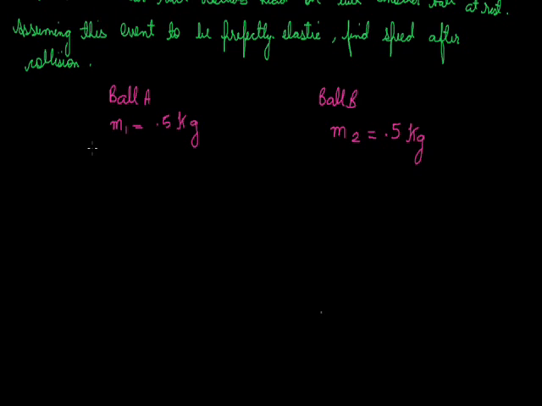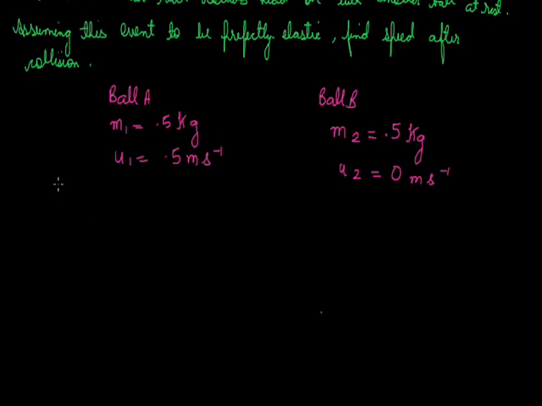Ball A is moving with some velocity, so let it be u1, and it is given as 0.5 meter per second. It collides with a ball which is at rest, so u2 is 0 meter per second.